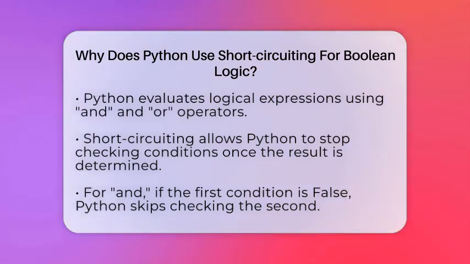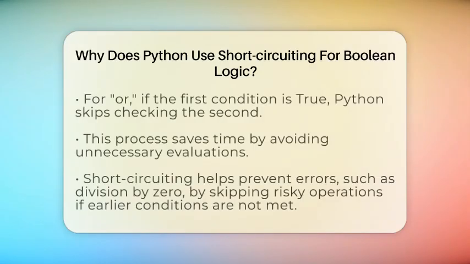Let's start with the basics. Boolean logic in Python means expressions that are either true or false. The main operators are and, or. The and operator gives true only if both conditions are true. The or operator gives true if at least one condition is true.